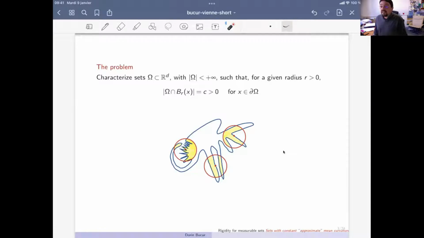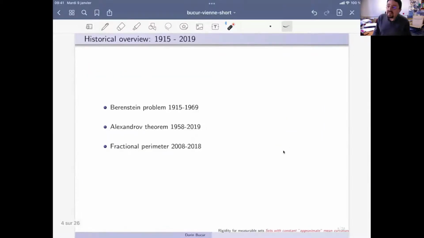So in this talk, I will discuss this question, and then I will give you some results that we have obtained with Ilaria Fragala. And more or less, it goes in the sense of the theorem of Alexandrov somehow. So instead of going directly to the proof, I will rather discuss some historical facets of this question. And I underline here 3 historical facets of the problem.